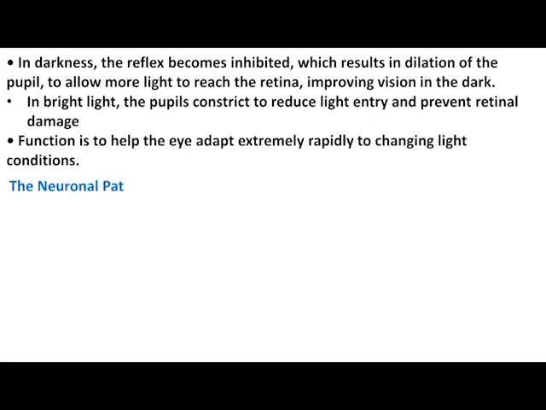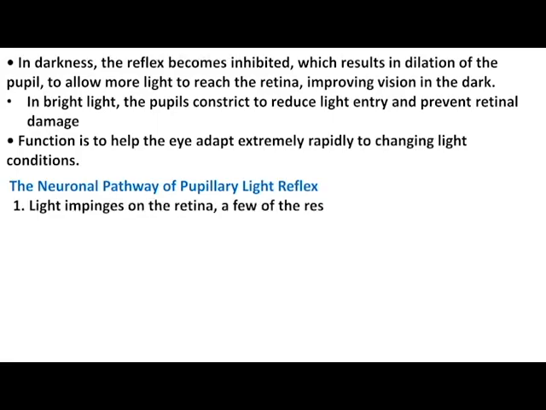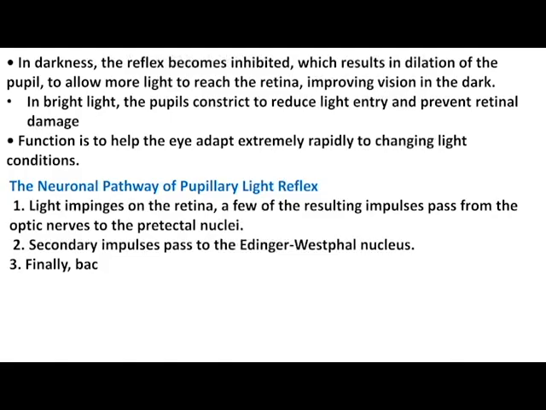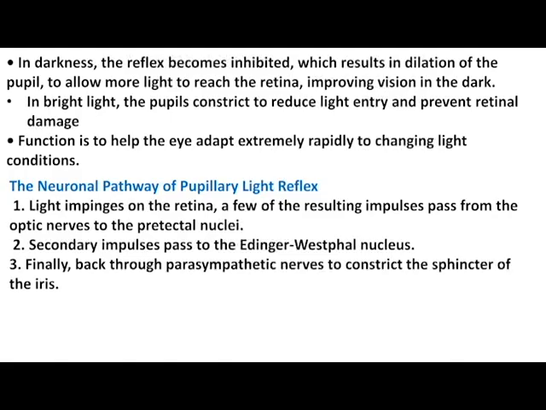The neuronal pathway of the pupillary light reflex. 1. Light impinges on the retina. A few of the resulting impulses pass from the optic nerves to the pretectal nuclei. 2. Secondary impulses pass to the Edinger-Westphal nucleus. 3. Finally, impulses pass back through parasympathetic nerves to constrict the sphincter of the iris.